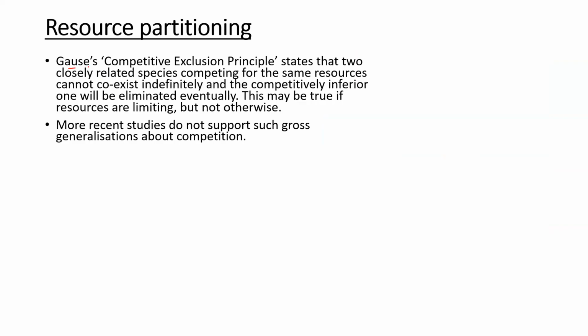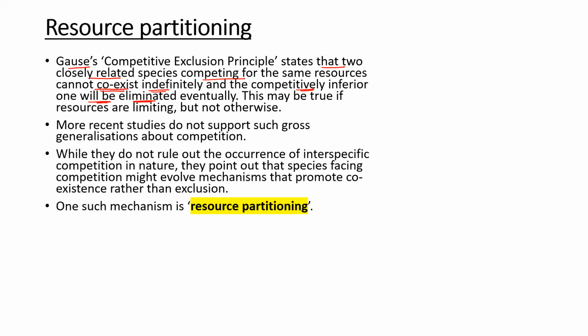Now, according to Gause, the superior will eliminate the inferior one. Completely, it will eliminate. Means, according to Gause, when two closely related species are competing for the same resource, they cannot coexist indefinitely, and the inferior one will eventually be eliminated. Now, most recent studies believe in coexistence instead of extinction. They say, yes, competition will be there, and they are now promoting coexistence rather than exclusion.